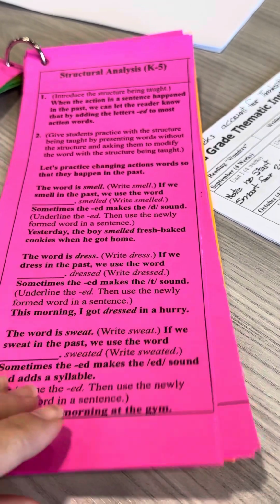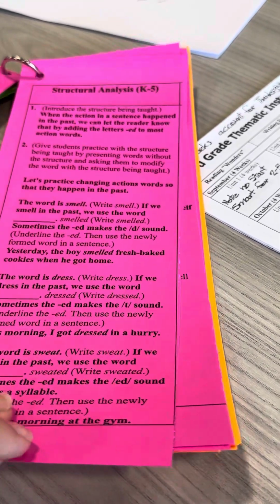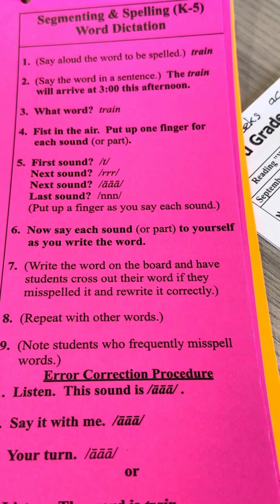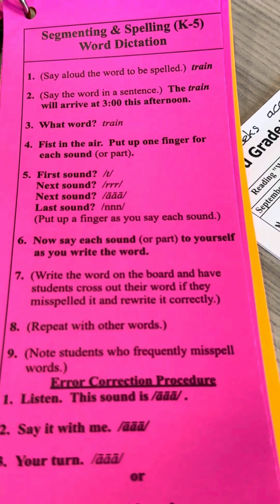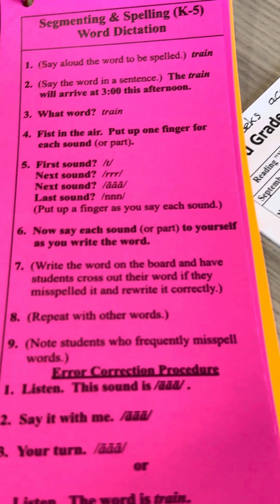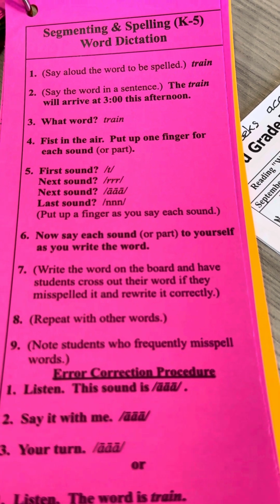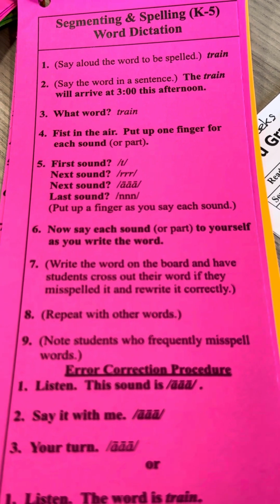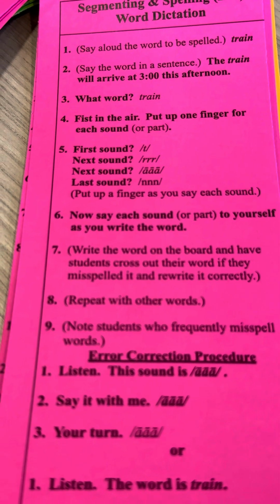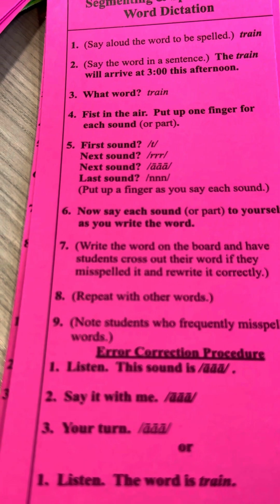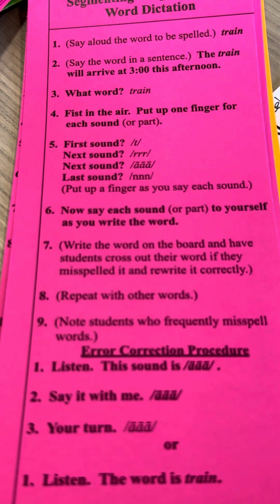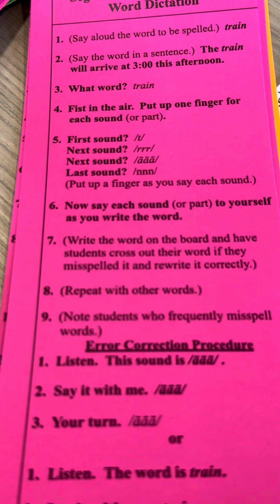Here we go. The word is whirl. You said whirl. Now let's say the sounds in whirl. Fist up. What's the first sound in whirl? Next sound? Next sound? What word? Whirl. Go ahead and say those sounds to yourself as you write the word whirl. Remember that the sound in whirl is spelled with 2 letters. Remember that the sound is spelled with a vowel and an R. Whirl. Notice, everyone, that I'm using words that have IR because that's what we're focusing on today.